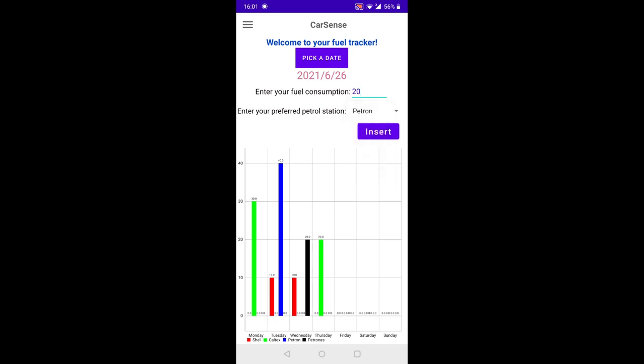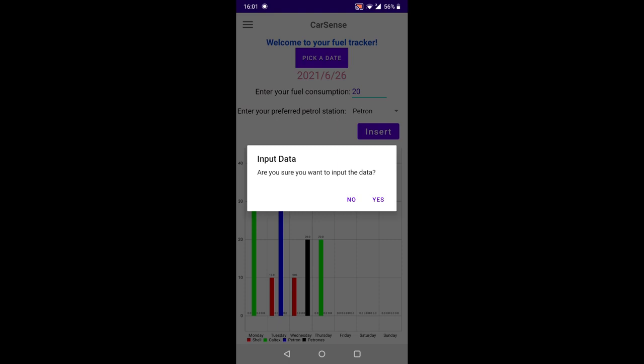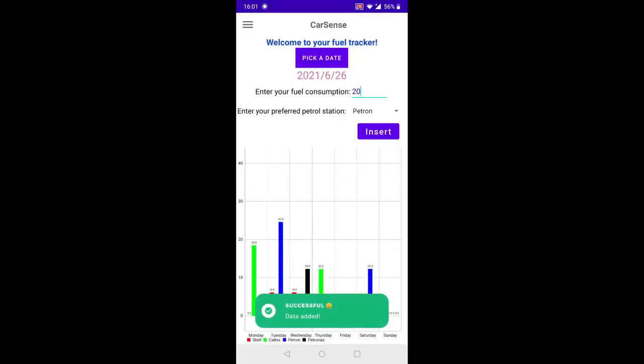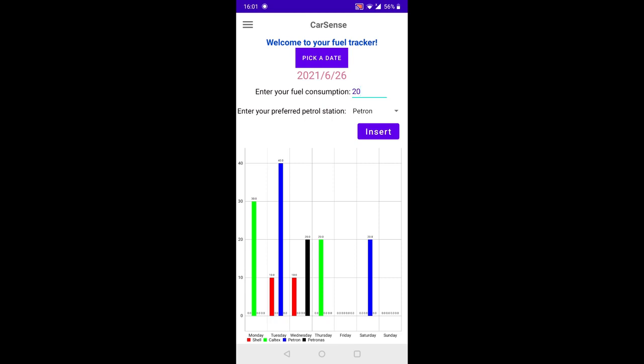So petrol. So of course users, they can click insert. So it will pop up the message of whether you want to input data, yes or no, confirmation message. So if users click no, of course it will bring them back to the page. Users click yes, it will say successfully data added. So this is actually a preliminary action, and it is a must because as you all know, I am using the Firebase database as my backend, and with the free version of Firebase database, I am actually incapable of deleting generated data, as you can see. So if I were to delete the data from the backend, I will need to manually delete in the admin console. So you can see here Saturday, and you can see 20 ringgit for my petrol.